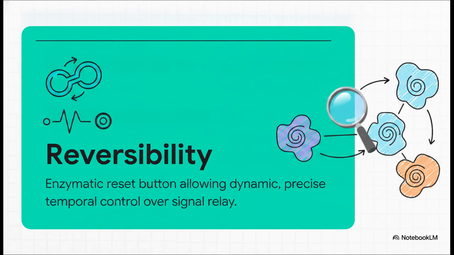We actually have dedicated structured relay machineries, specifically the thioredoxin, glutaredoxin, and peroxiredoxin systems, and they work around the clock to reverse these modifications. They ensure that the moment a signal is sent, the switch gets flipped right back to its resting state, which gives us precise temporal control over the whole signal relay.